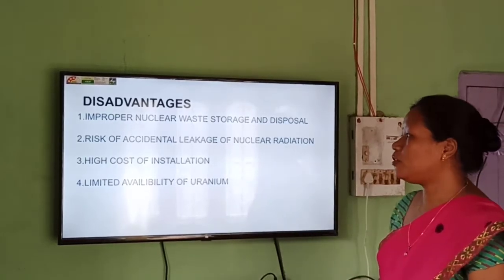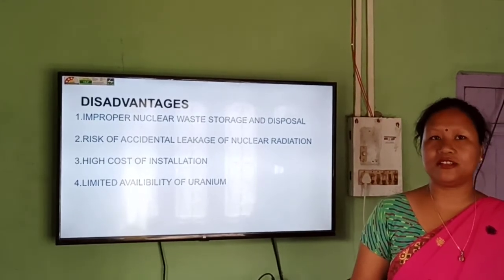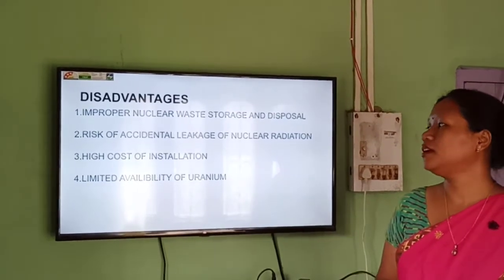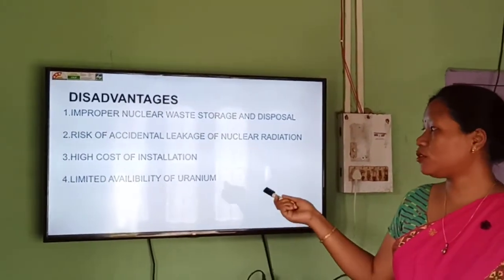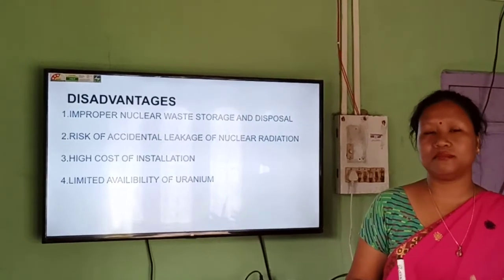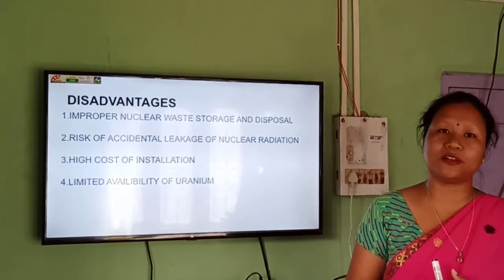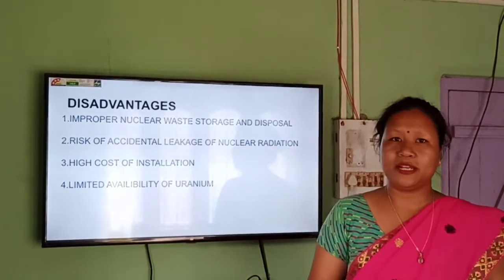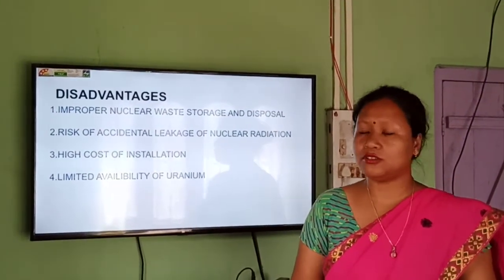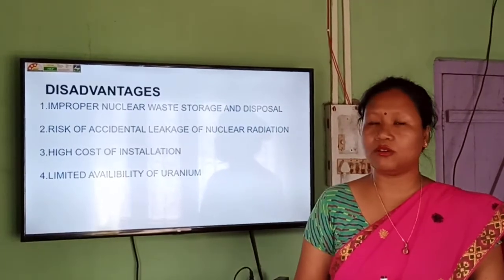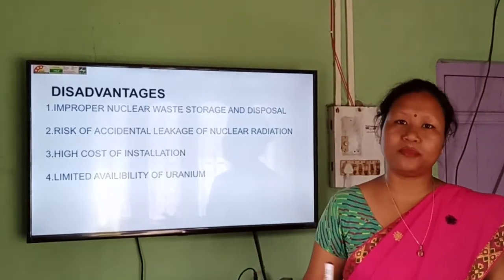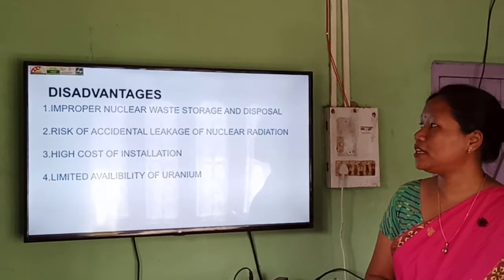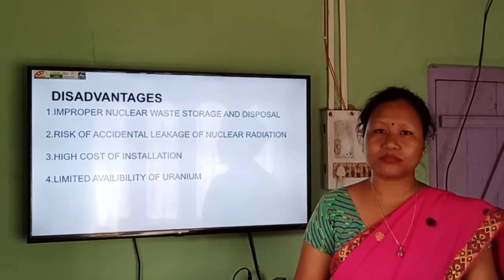And the cost of installation is very high. Different equipment is required for a nuclear plant, so it is very costly. Also highly skilled persons are required to operate it, and the uranium availability is very limited. So this also creates a problem in using nuclear energy for a longer period of time. So these are some advantages and disadvantages of nuclear energy.